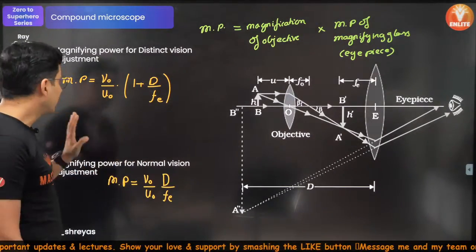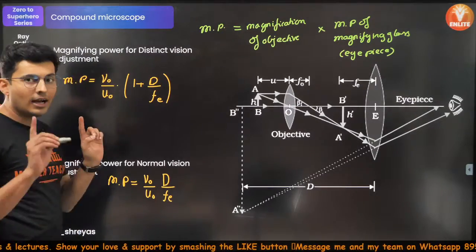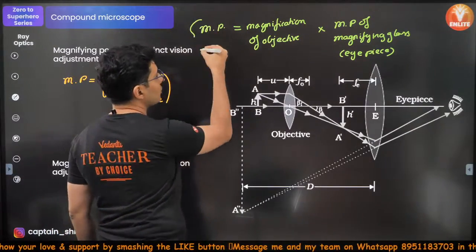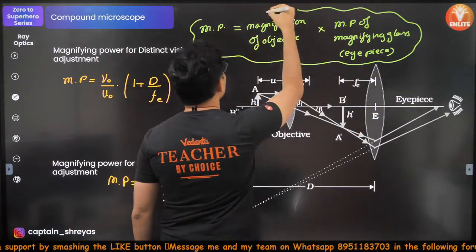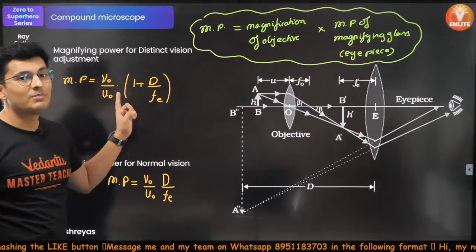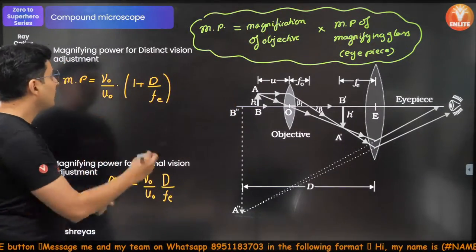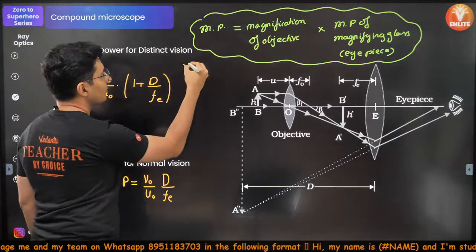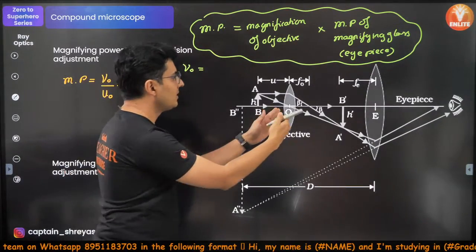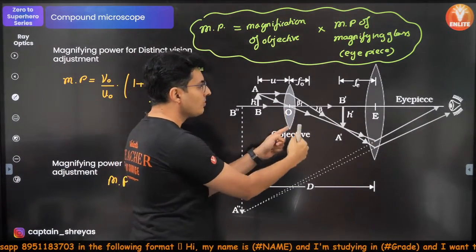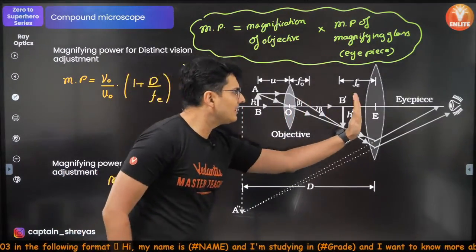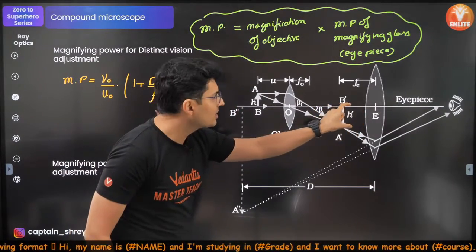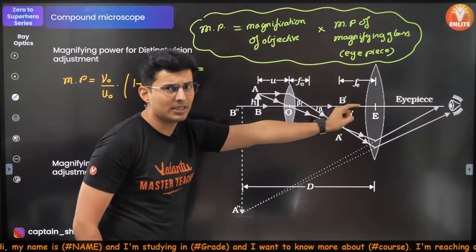Perfect. But most of the time, there is another beautiful assumption which holds true, and that is something which you should remember. The numerator, which is V0, the image distance from the objective lens, is such that this intermediate image forms very close to the eyepiece.